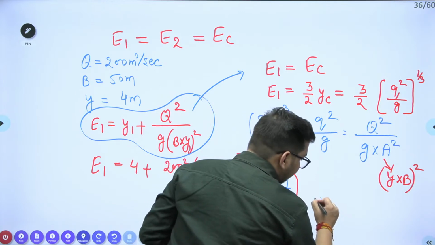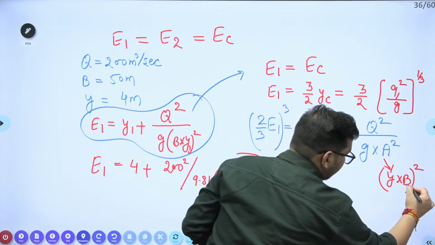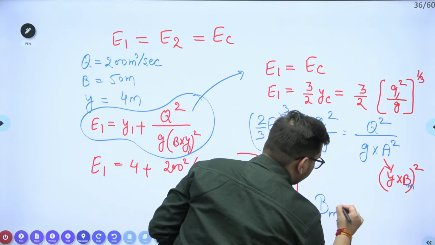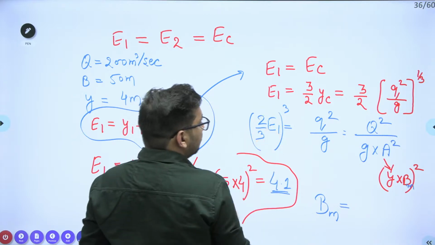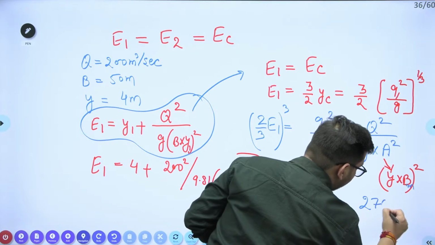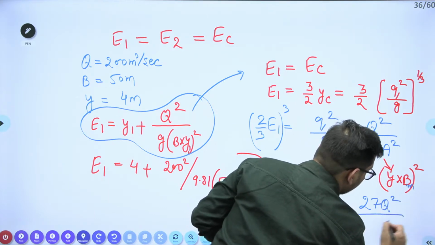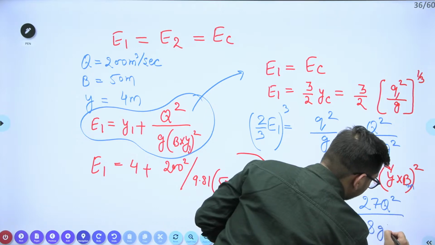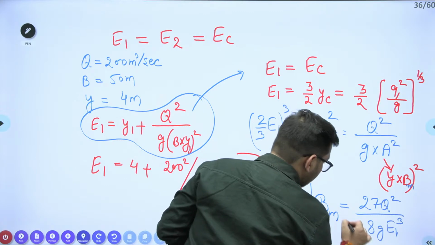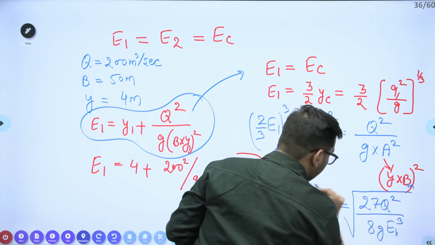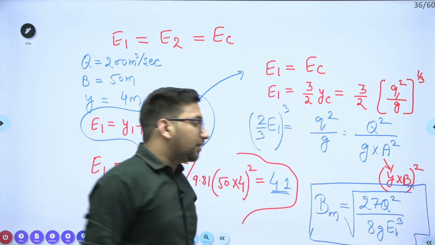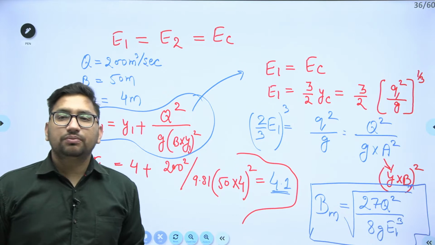So what will be this B value? Let's say we are considering this critical flow only. So this BM value will be equal to 27 Q square upon 8G E1 cube, and it will be the BM square value. So BM will be under root of 27 Q square upon 8G E1 cube. Clear?